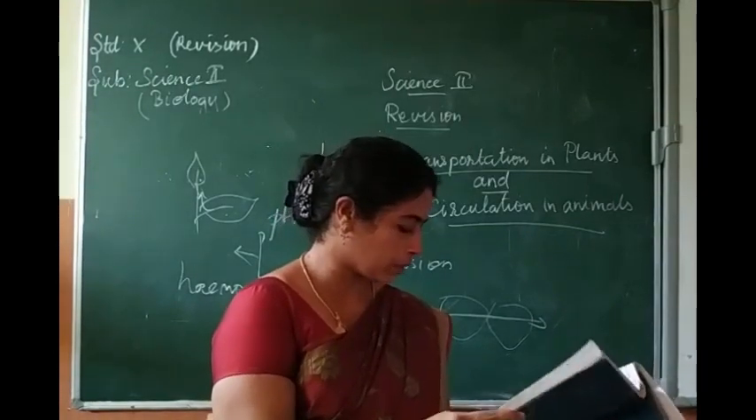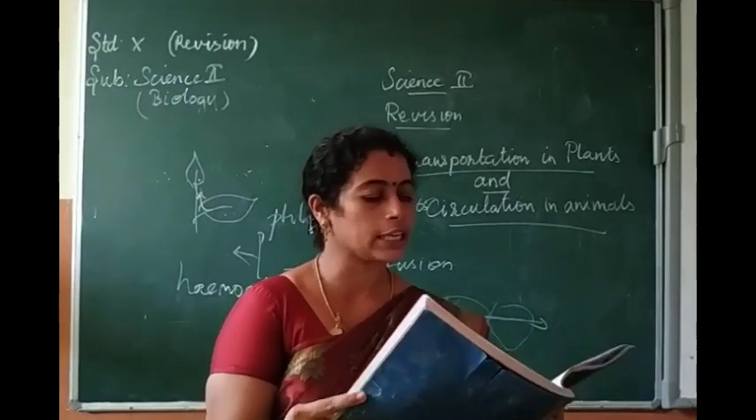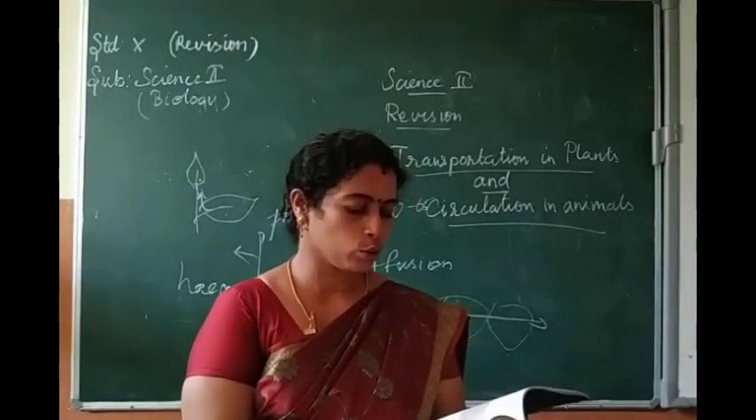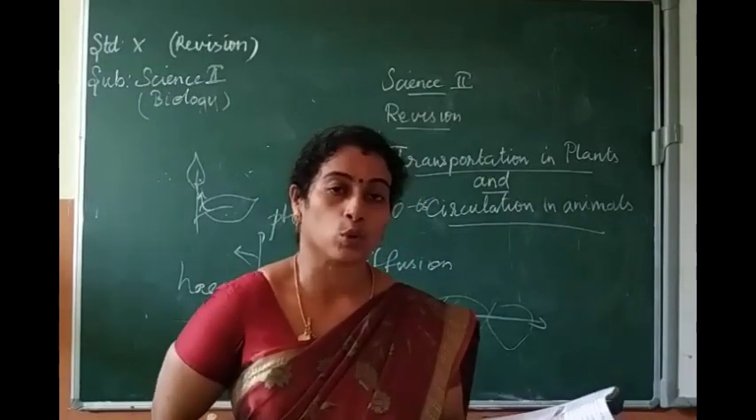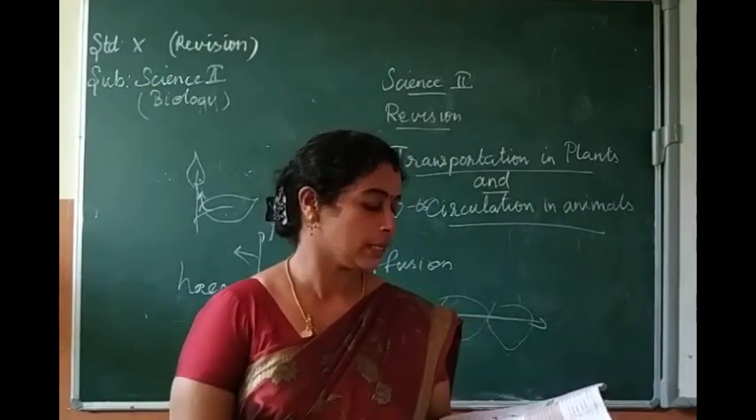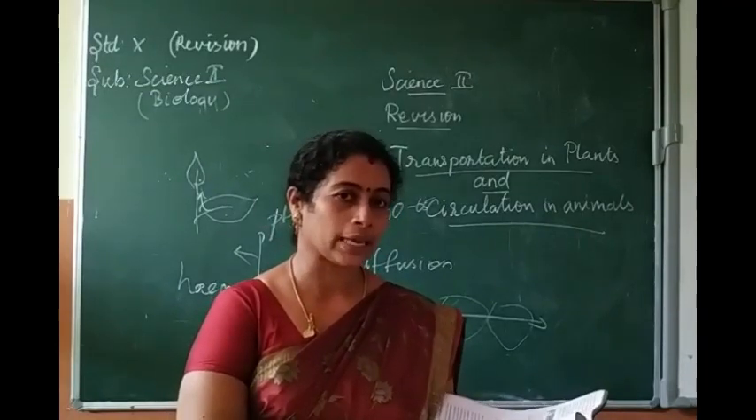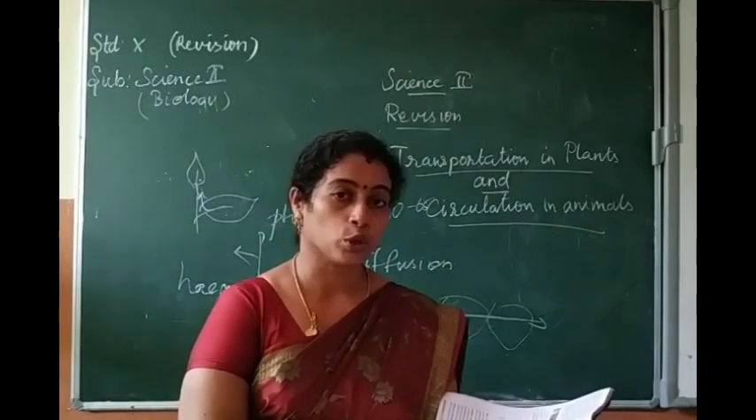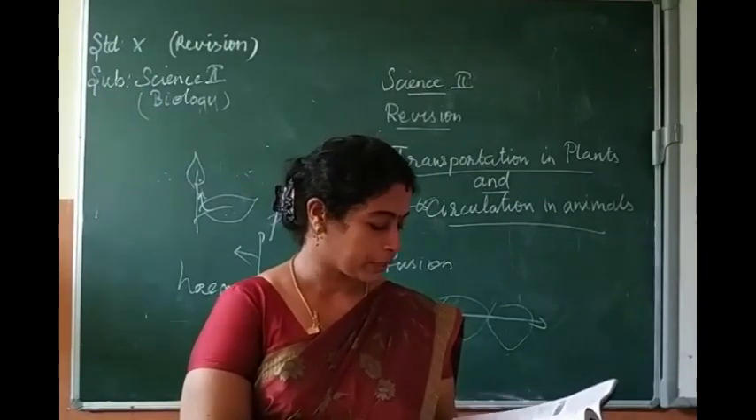Next one, page number 204. What is ascent of sap? Ascent of sap, you can see in page number 204. That is the upward movement of water and minerals from root to different parts of the plant. That is known as ascent of sap.